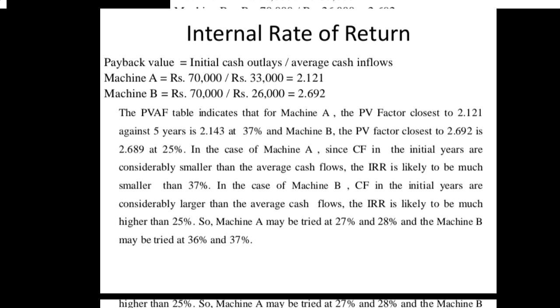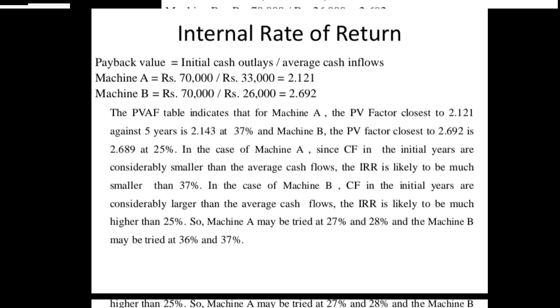So when we refer to the present value factor in the annuity table, against the 5th year you have to check where this 2.121 lies, in which percentage. And when we saw this 2.121, it lies between 36 and 37%. The exact value has not come, so it lies between 36 and 37%.